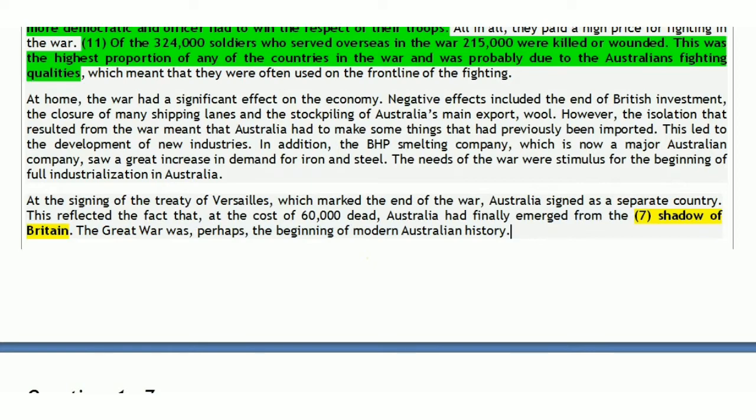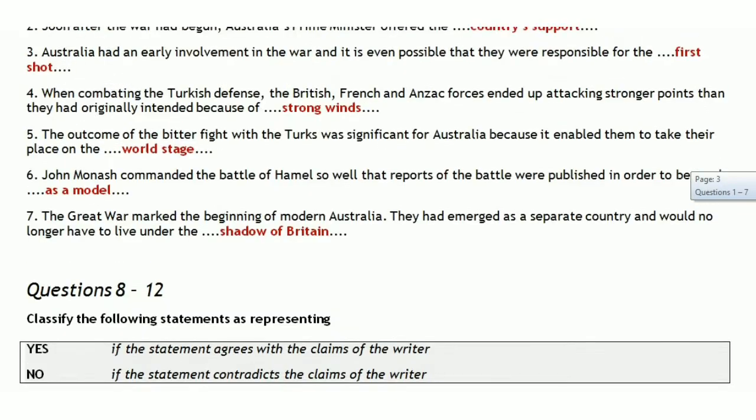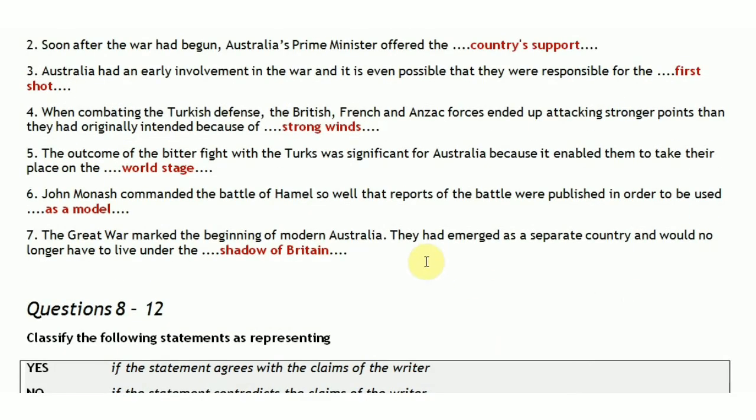It is an independent, separate country. So it does not need to live under the shadow of Britain now. This is certainly our answer to the seventh question: they had emerged as a separate country and would no longer have to live under the shadow of Britain.